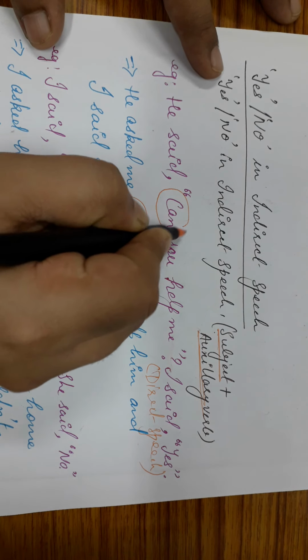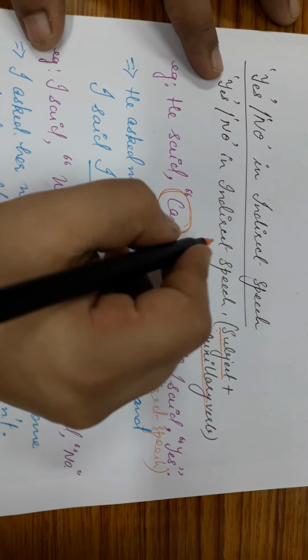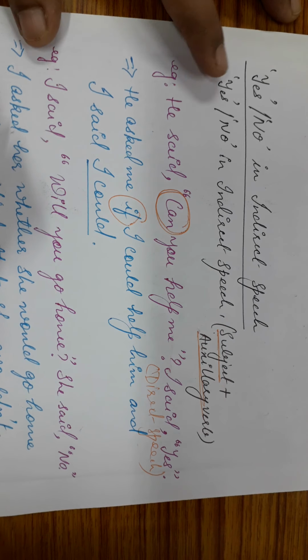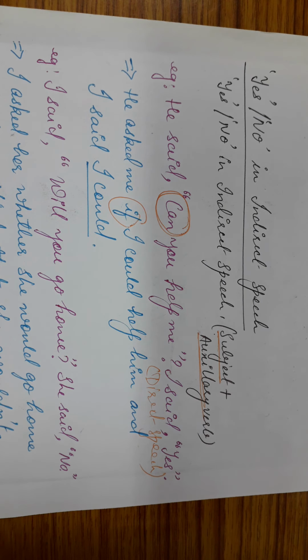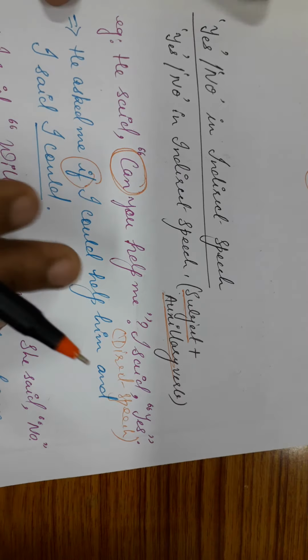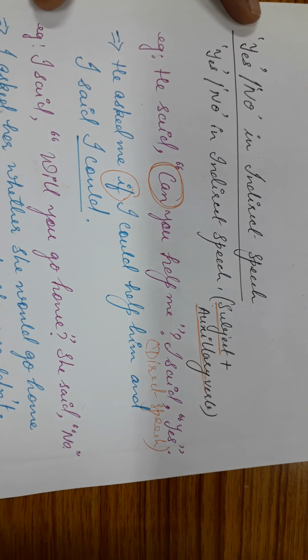Now this question starts with the modal can. Fine. Now you have to remember one thing, as I told you a little while ago, that whenever we have questions starting with modals or starting with be verbs, we have to provide the verb to the statement in indirect speech.